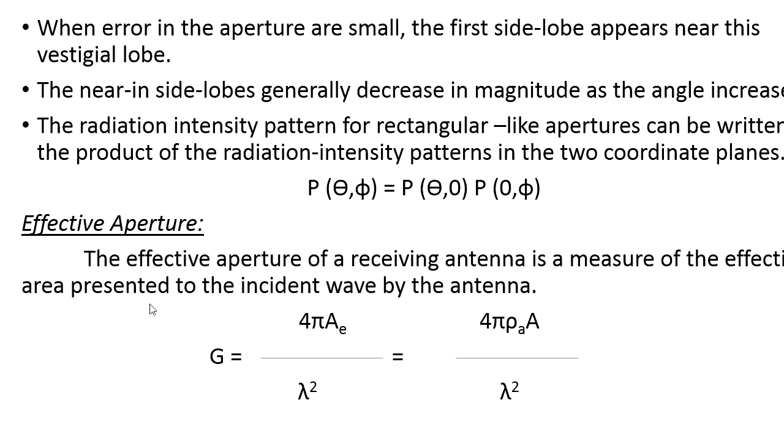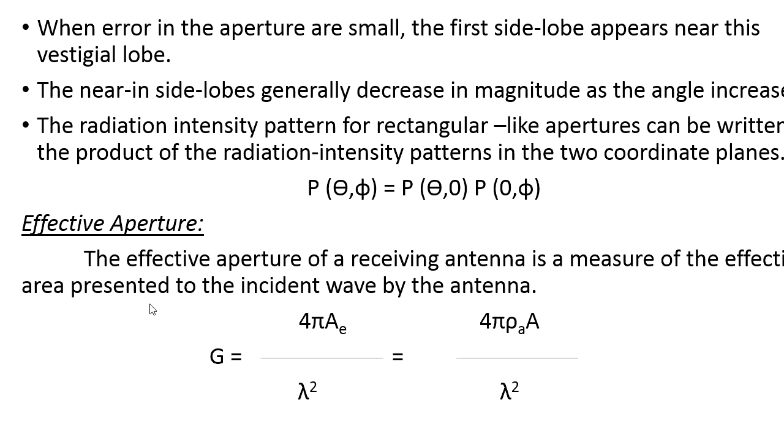And effective aperture, the next parameter of the antenna, is effective aperture. As I told, effective aperture means I need to calculate how much electromagnetic signal falls on the area of the antenna.